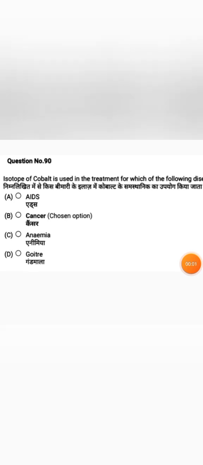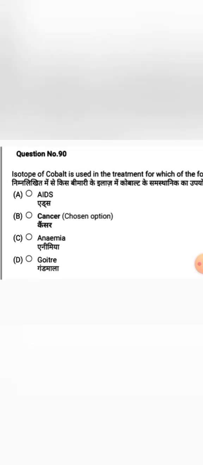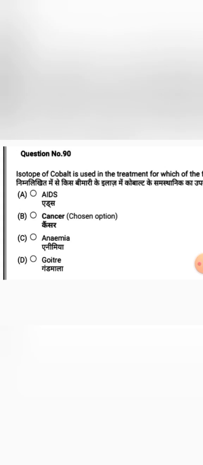Next question, isotope of cobalt is used in the treatment of which of the following disease? Options, option A AIDS, option B cancer, option C anemia, option D goiter. Isotope of cobalt is used for the treatment of cancer. Option B is the correct answer.